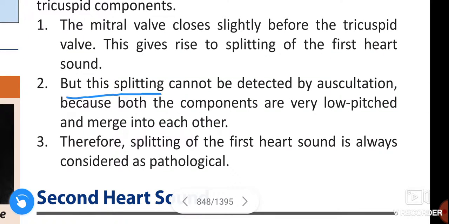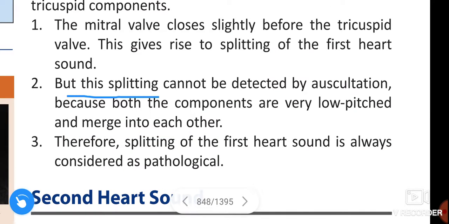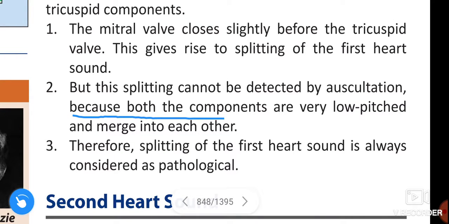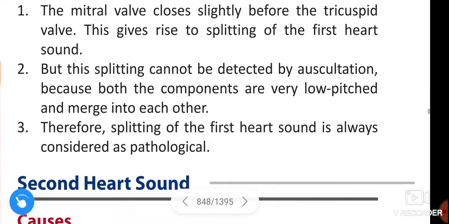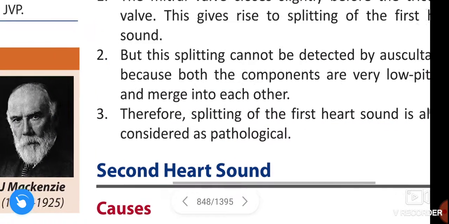But this splitting can't be detected by auscultation because both the components are very low pitched and merge into each other. Therefore, splitting of first heart sound is always considered as pathological.